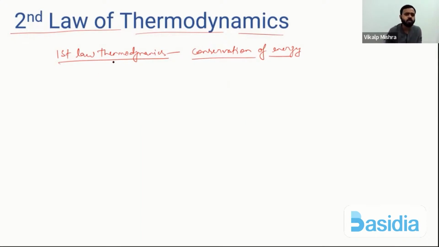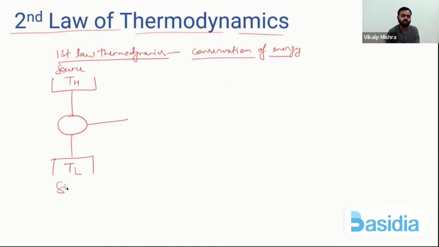So the First Law of Thermodynamics says the same thing. As we have seen, what is a heat engine? A heat engine was like this: the source is at high temperature, the sink is at lower temperature. What happens in a heat engine?